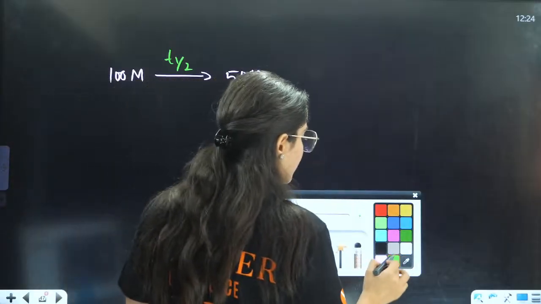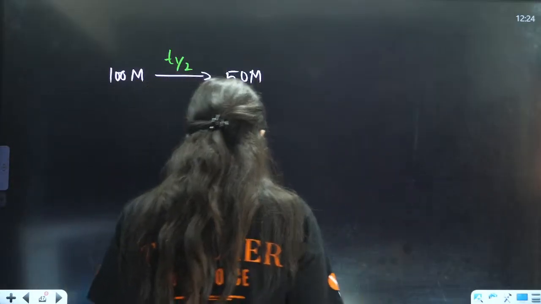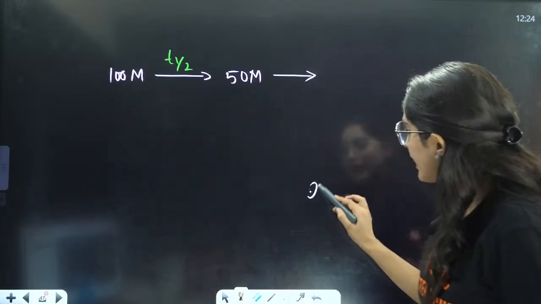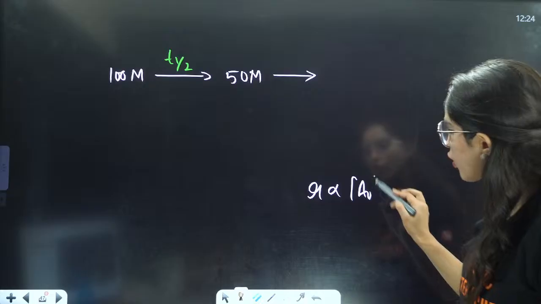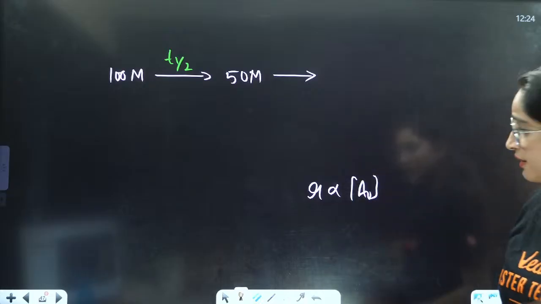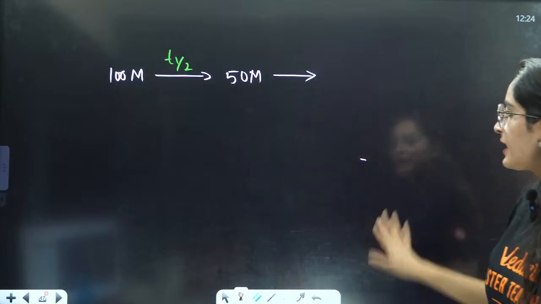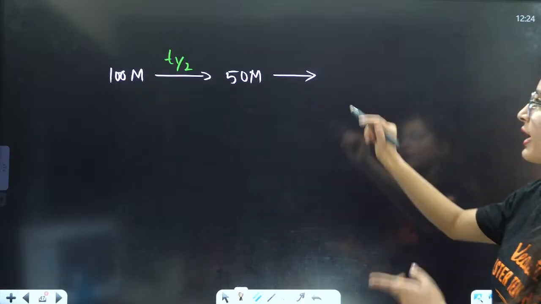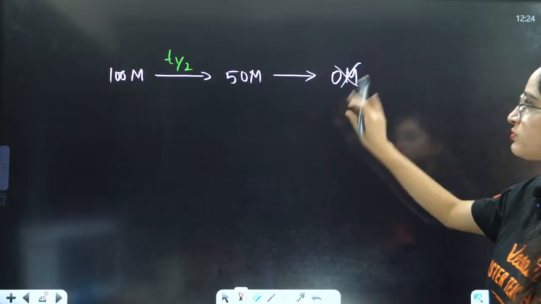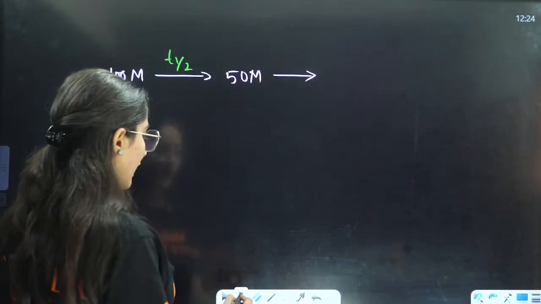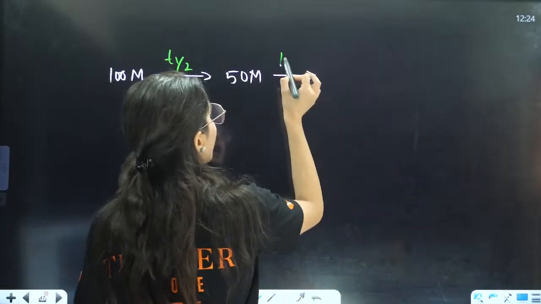Now, after this, the concentration will not become 0 because the rate is dependent on the initial concentration. Rate is dependent on the concentration. That is the reason it will not again go to 0 molar. Now in a first order reaction, again when you apply T half here, you will see...